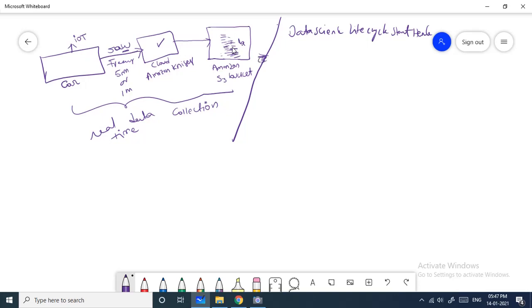Now I have to analyze this data. Before analyzing it, I have to prepare a machine learning model or machine learning algorithm which is able to understand this data. If I want to make a machine learning algorithm understand this data, first we have to train that model. First I have to collect the data.